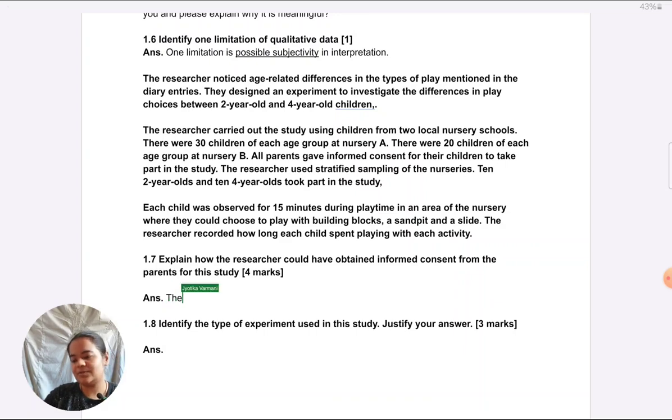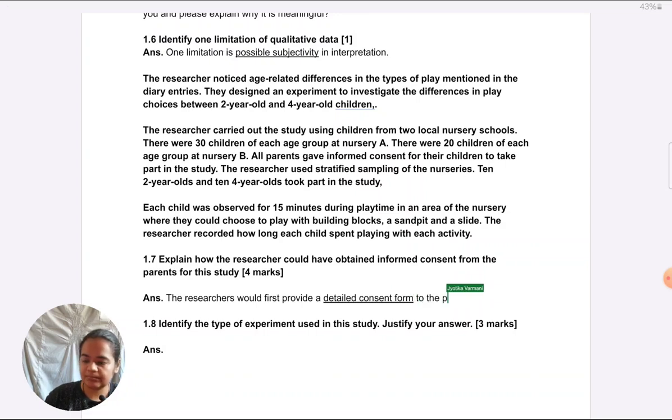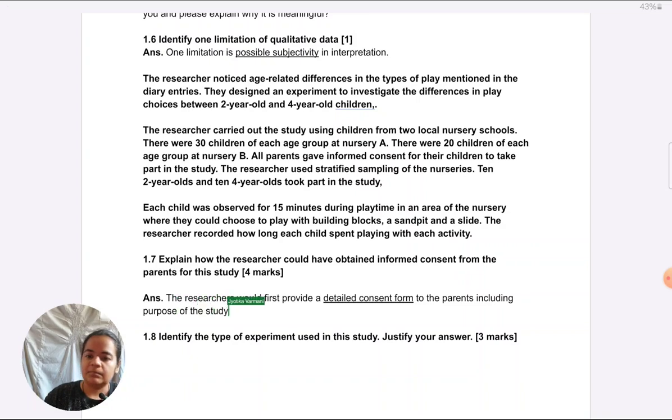So the researchers would first provide a detailed consent form to the parents, including the purpose of the study, that is differences in play choices between age groups, etc. Sorry, one more example we'll give.